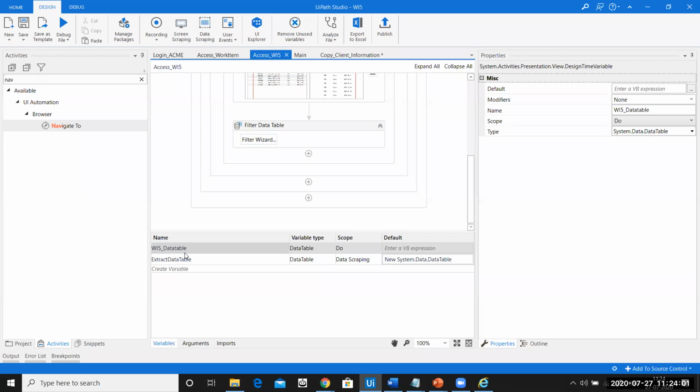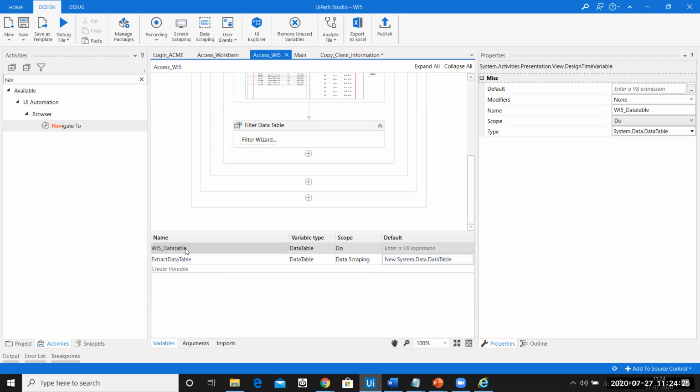Variables can only pass values within the same workflow. If you want to pass values from one workflow to another workflow, we have to make use of arguments. Arguments can also pass values within the same workflow also. Plus, it also allows you to pass values from one workflow to the another workflow.